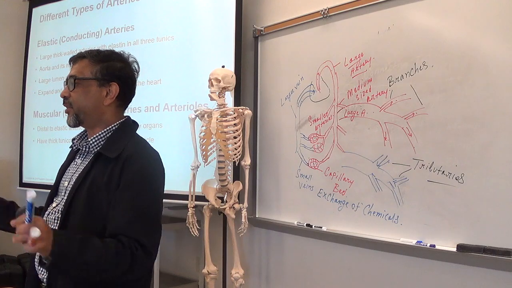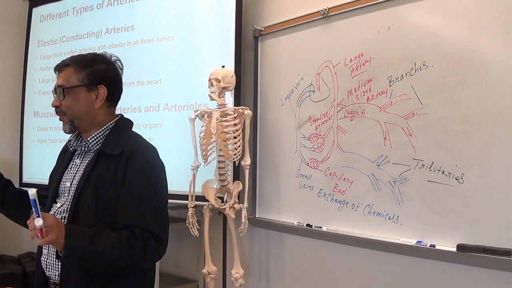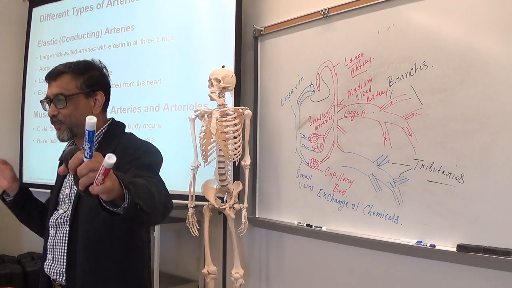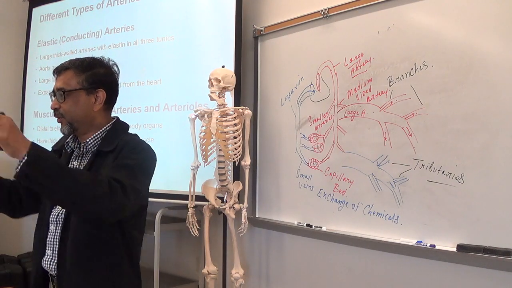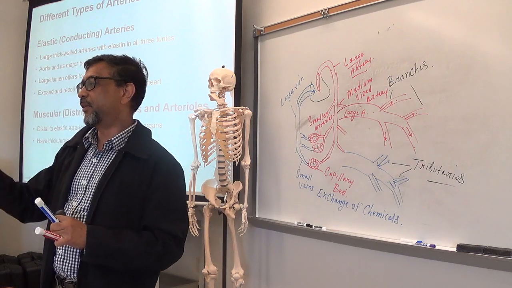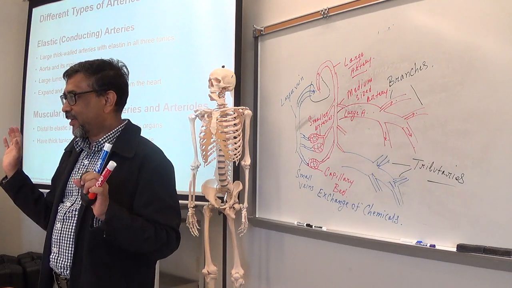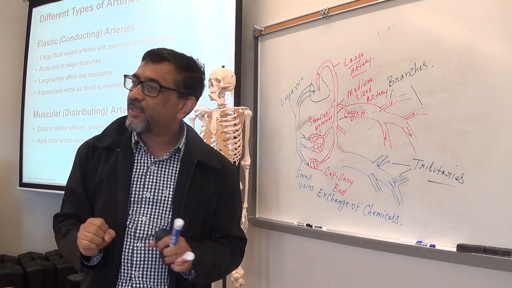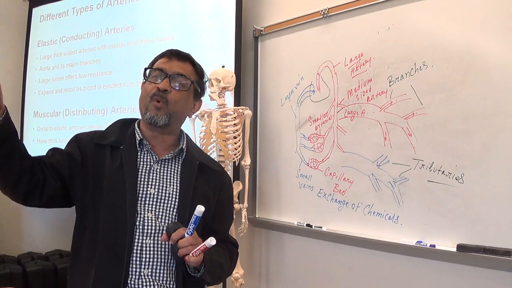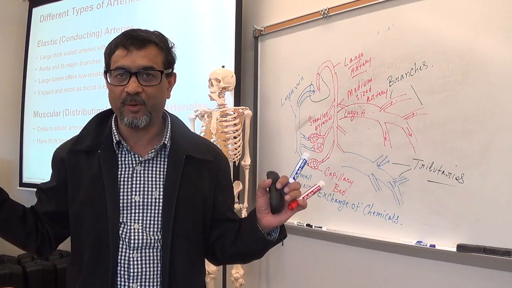That's why they are called distributing, right? Taking blood from a large artery and giving it to the kidney, heart, liver, spleen, pancreas, different organs. That's why they are called what? Distributing arteries. They are also called muscular arteries because in the wall you have less elastic fibers but more muscle fibers. That's why they are called muscular.